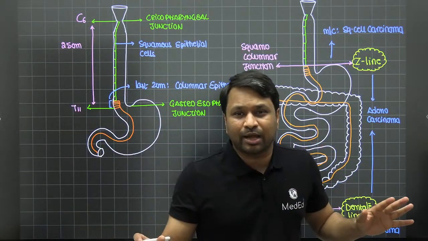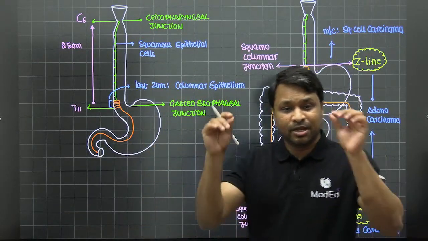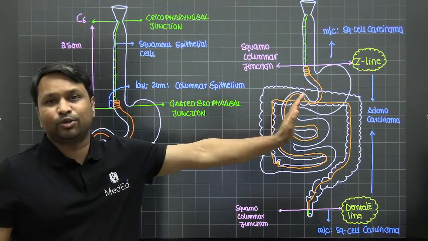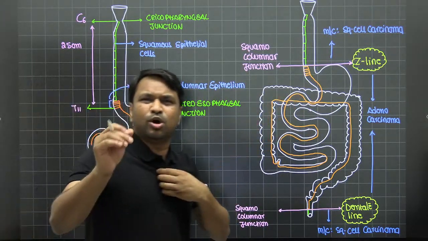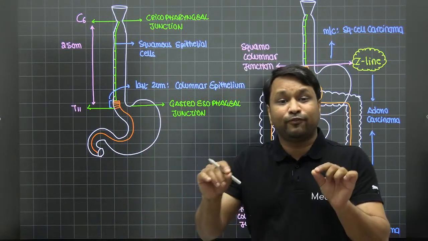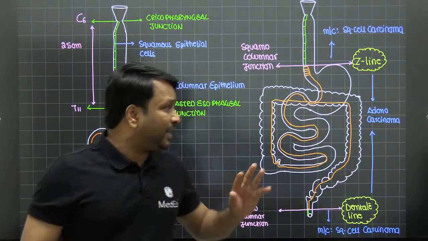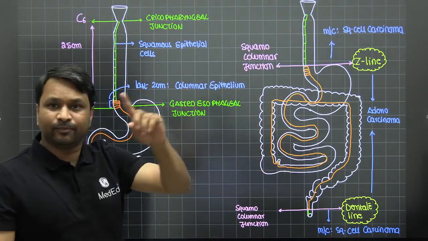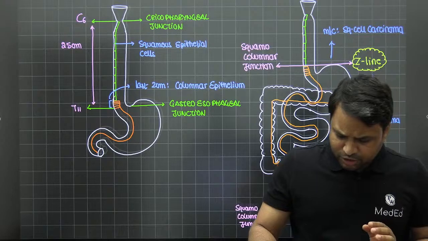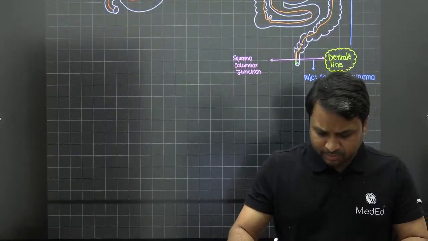You don't need to cram it up. If you understand this concept, you are sorted. This is what you need to understand with respect to the epithelial component. Such a small concept, but it plays a very pivotal role in understanding what forms of malignancies you can expect in the various parts of the GI tract. I hope you're clear with that, right? Now, if you've understood, let's go to the muscular anatomy of the esophagus.